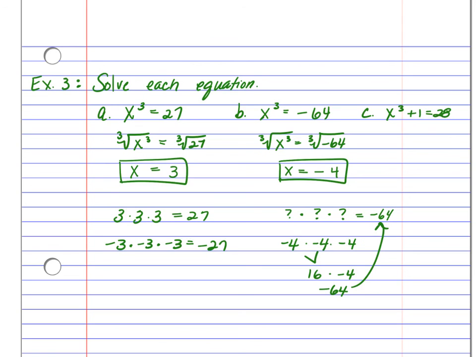And finally, letter C. We're going to solve for x. We need to get rid of the 1 first. And so that leaves us with x cubed equaling 27. And then here we need to cube root both sides. So what times itself 3 times gives us 27? That would be 3 times 3 times 3.